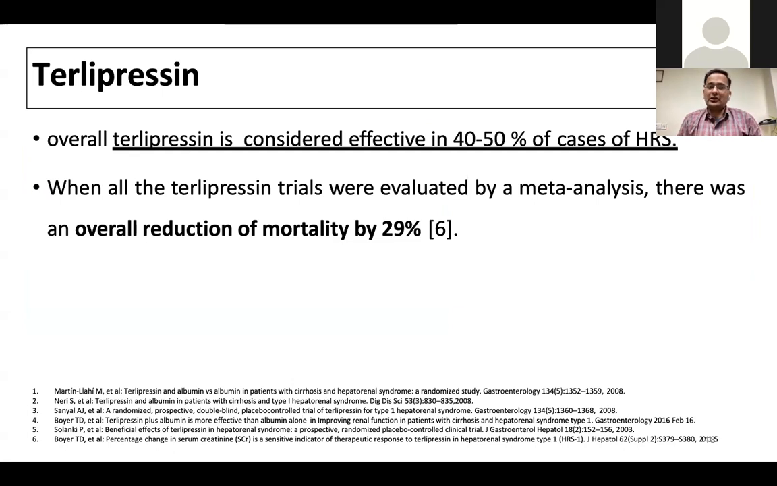But not every patient will respond to terlipressin. There is also confusion whether we should give by bolus or infusion. That's a second issue. We can use either way. Infusions are better tolerated than the bolus doses.